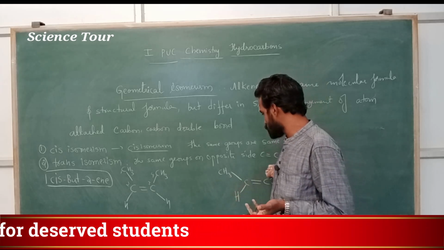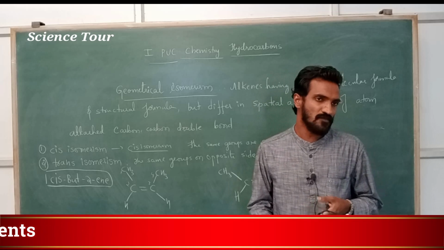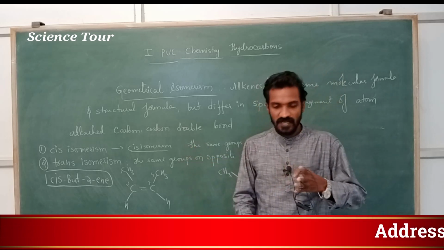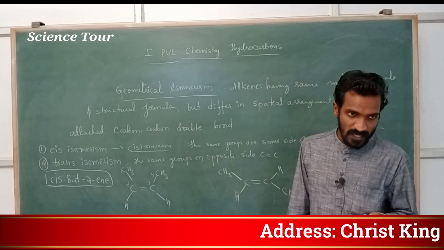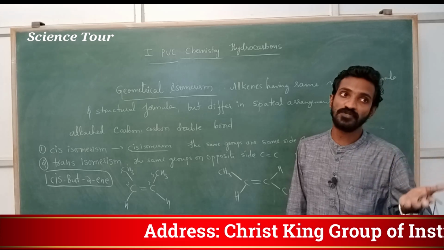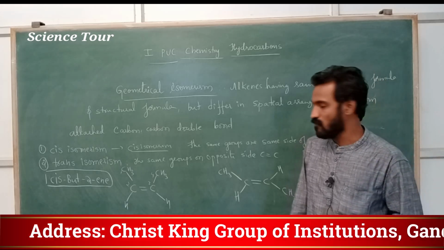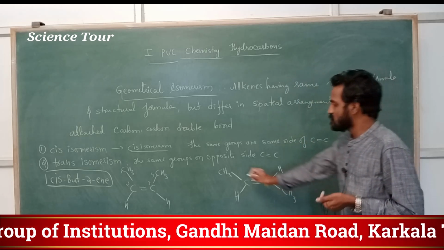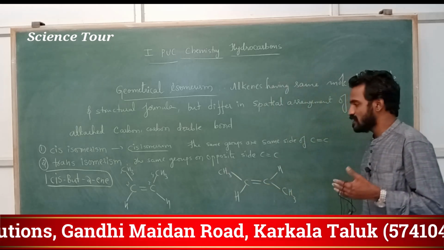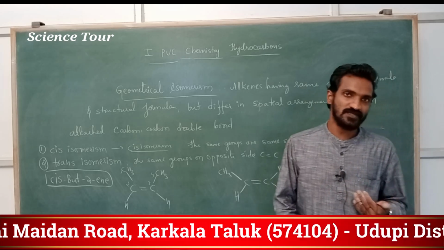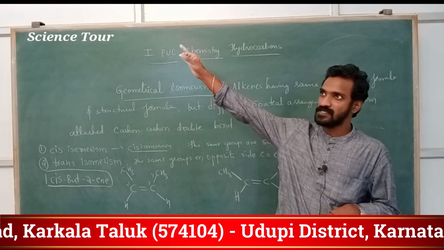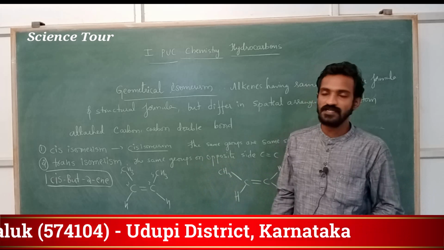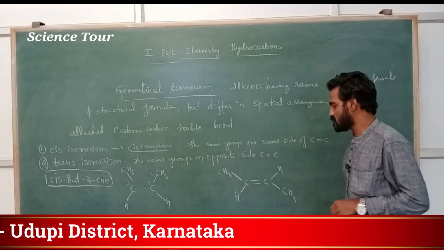Here hydrogen atoms are on opposite sides of the carbon carbon double bond. Here in the definition you can write same groups or same molecules or same atoms are on opposite sides of a carbon carbon double bond. It is called trans form. Here CH3, here CH3. These two are in different planes. CH3 on that side and CH3 on this side, and these are opposite to each other.